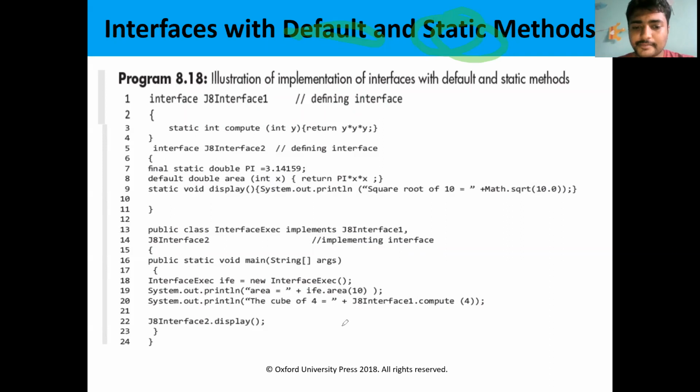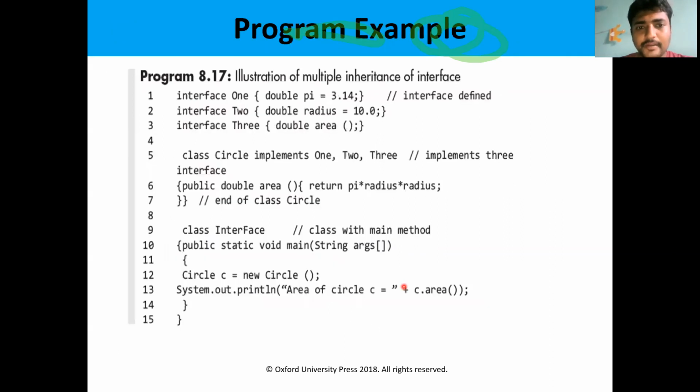In the previous program, the method has no definition here. If you want to treat this as an interface, the method has no definition, so it must be an abstract method. Then only it can be treated as an interface.